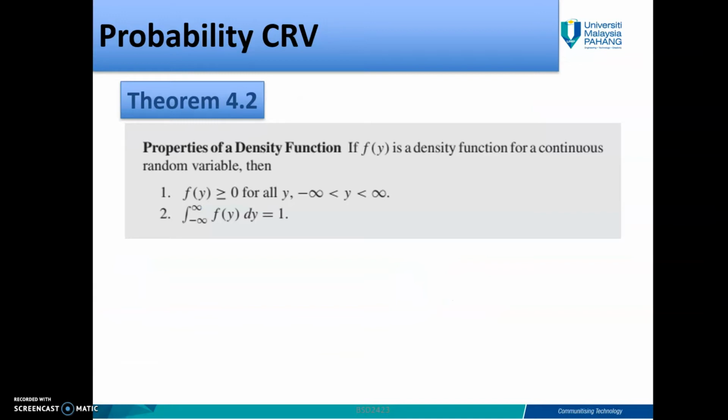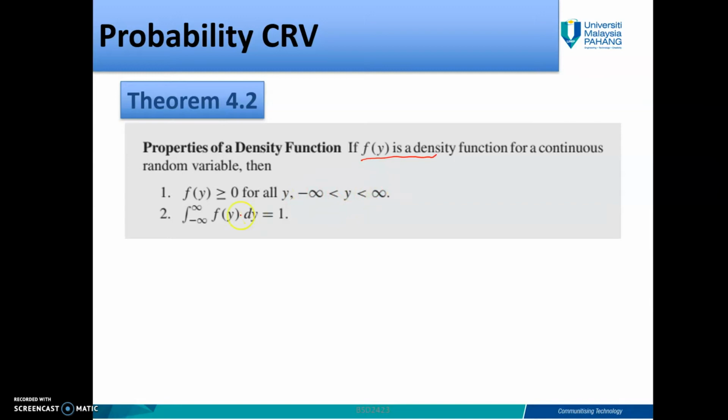Then we have probability CRV. CRV is continuous random variable. By theorem 4.2, we have properties of the density function. If f(y) is a PDF for a continuous random variable, then the density function is greater than or equal to 0 for all y, where y is between negative infinity and infinity.